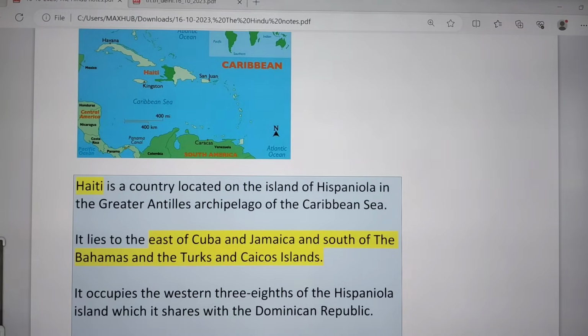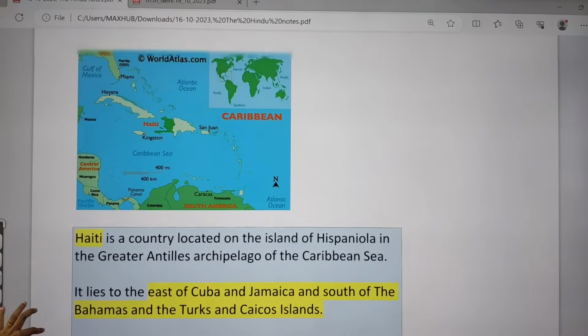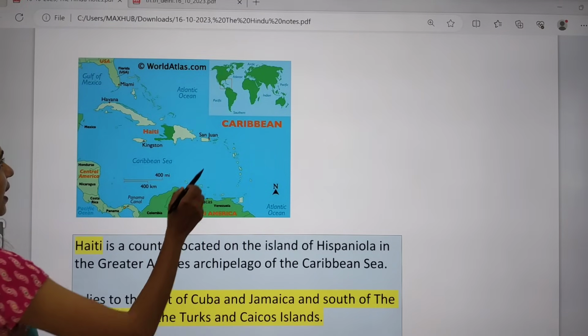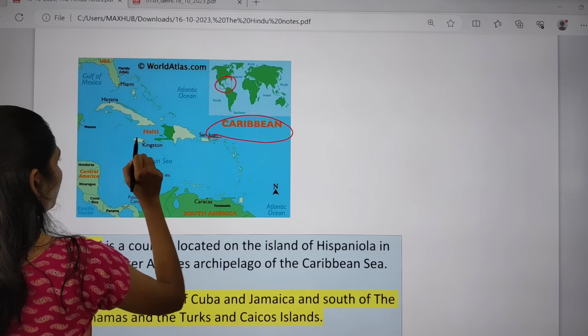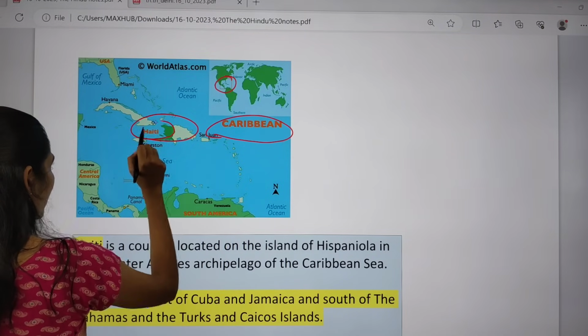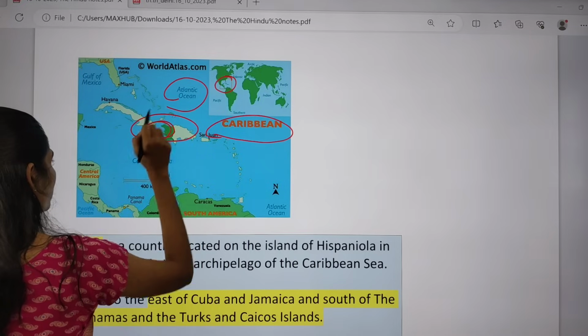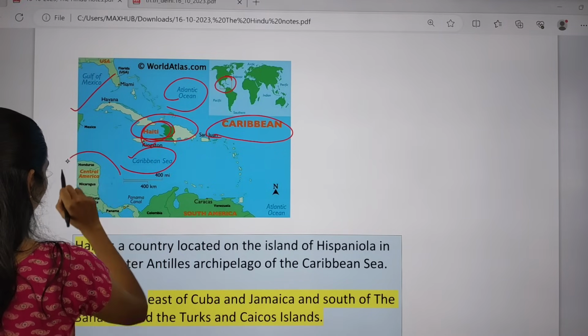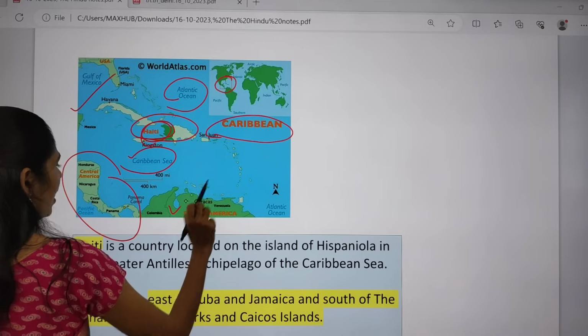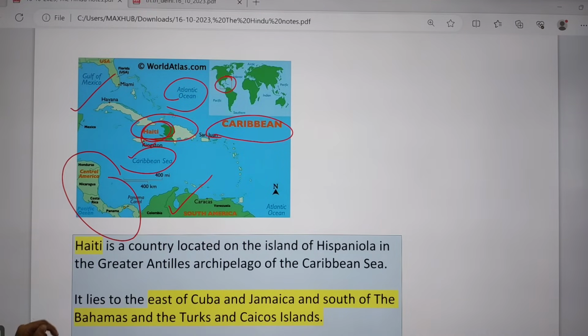So if you see the map here, we have the Caribbean, right? In this region we have Haiti. This is Haiti, and this is the Atlantic Ocean. This is the Caribbean Sea. And here we have North America, here we have Central America, and here we have South America.